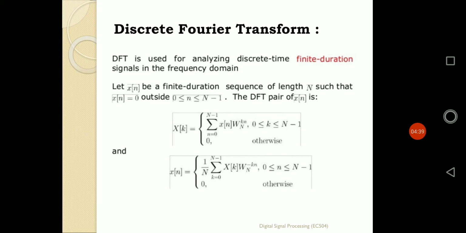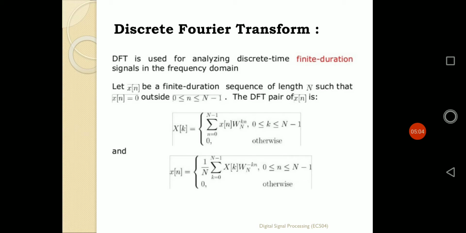Now if I want to reconstruct our time domain sequence again, that means if I want to find out x of n from that definition, that is defined as the inverse discrete Fourier transformation, IDFT. In that IDFT, the logic is the same, only you have to find out the value of x of n from the value of X of k.